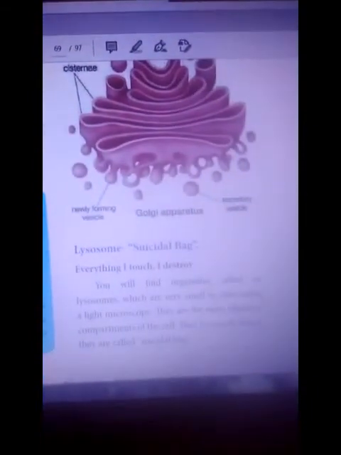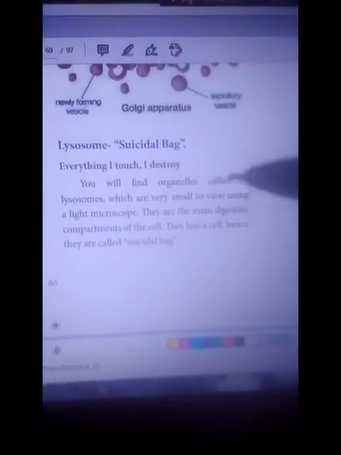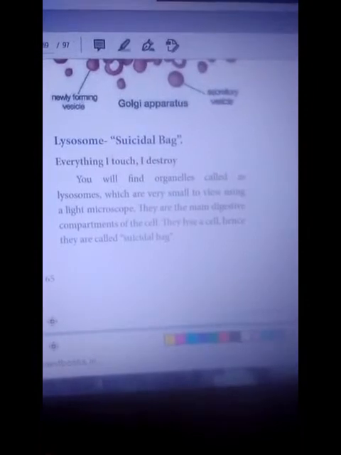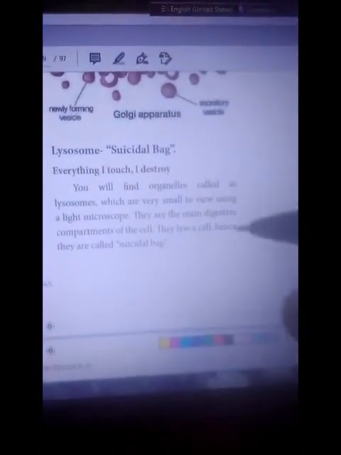Next, lysosome. The other name of lysosome is suicidal bag. Everything I touch, I destroy. Materials that touch the lysosome are destroyed.